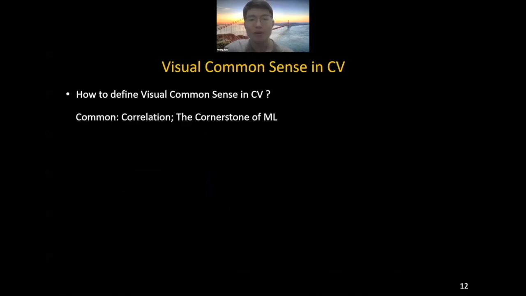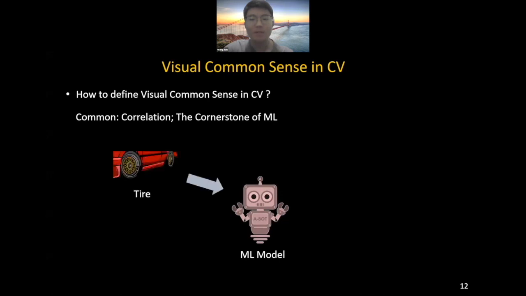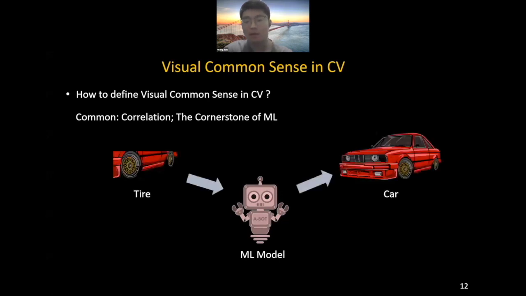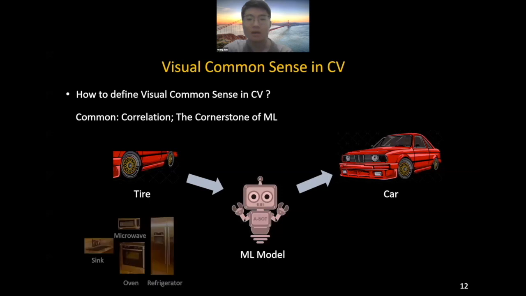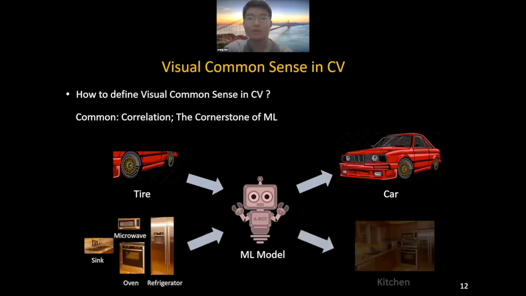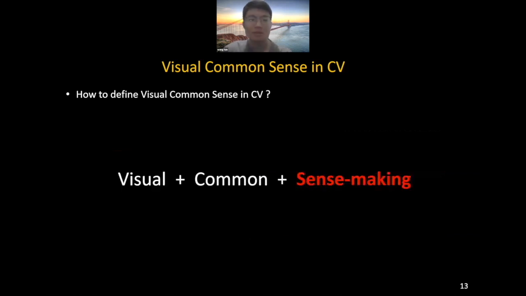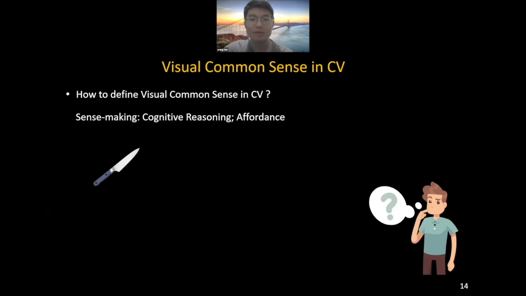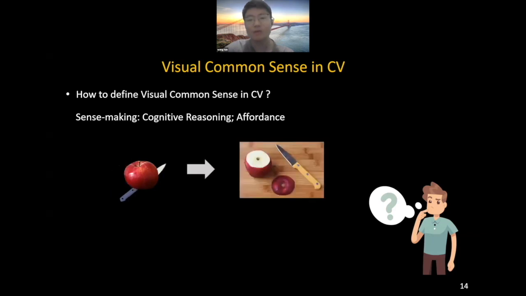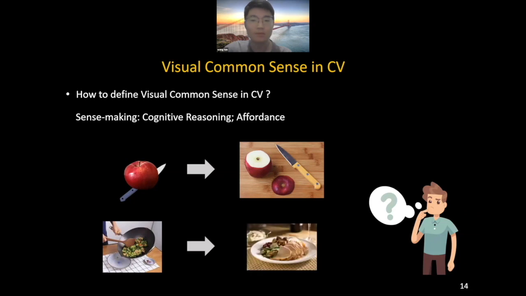For example, given the tire, the robot can recognize it as a part of the car. Given sink, oven, microwave, and refrigerator, the robot would know it is a scene of a kitchen. By sense-making, we mean cognitive reasoning and affordance. For example, operating a knife on the apple to get a sliced apple, we will know that the knife can be used for cutting. Seeing the cook pour the food onto the plate, we can sum up that the plate can hold the food.